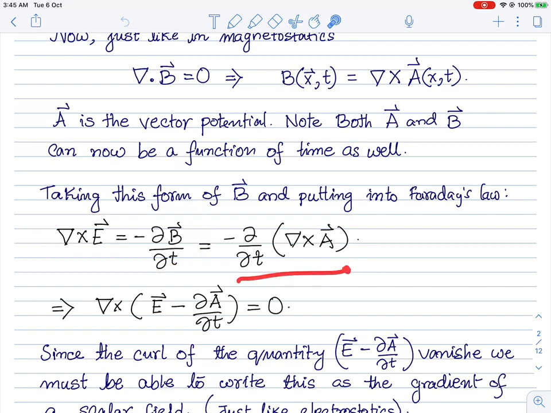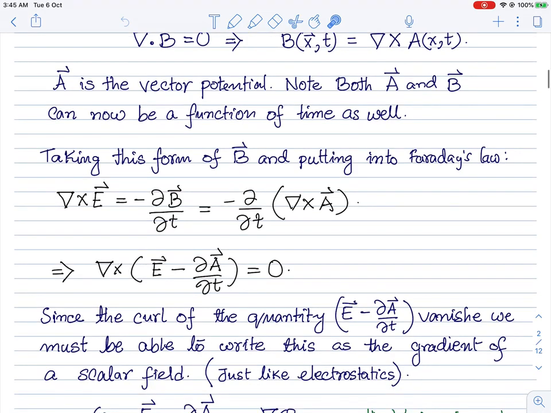Now let's take this definition of B and plug it into Faraday's law: curl of E equal to minus del B del t. If I plug it in here, then I have a del t of curl of A, and I can manipulate this equation and take the curl on this side.